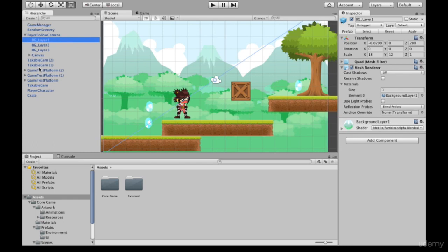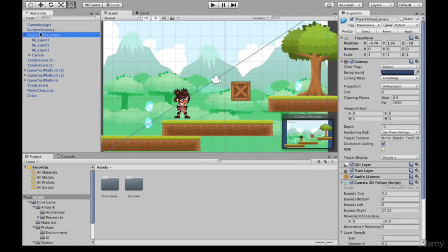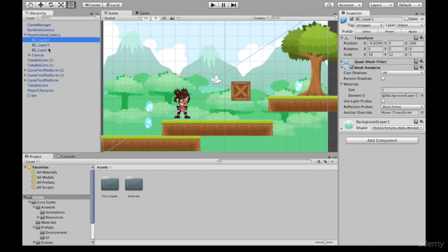Also note that in this hierarchy view, if the object has black text, that means it is simply an object on the scene. If it has blue text, like all of these ones here, it means that the object is a prefab. And what is a prefab? A prefab is a game object that is saved to be able to be reused in other scenes and other places within your game. Okay, so that's the hierarchy.